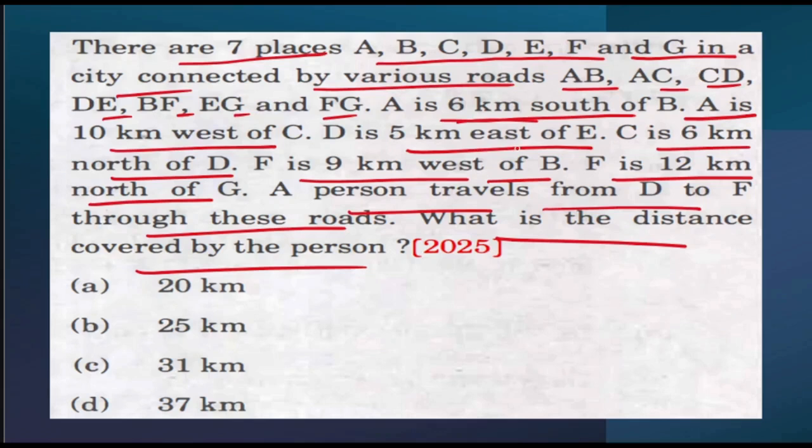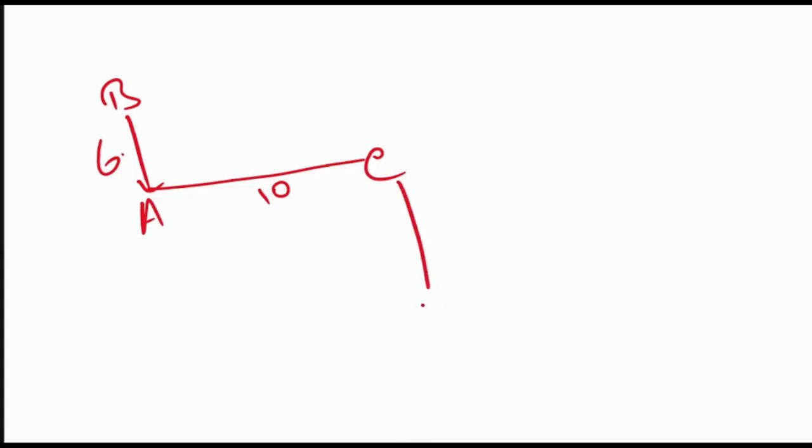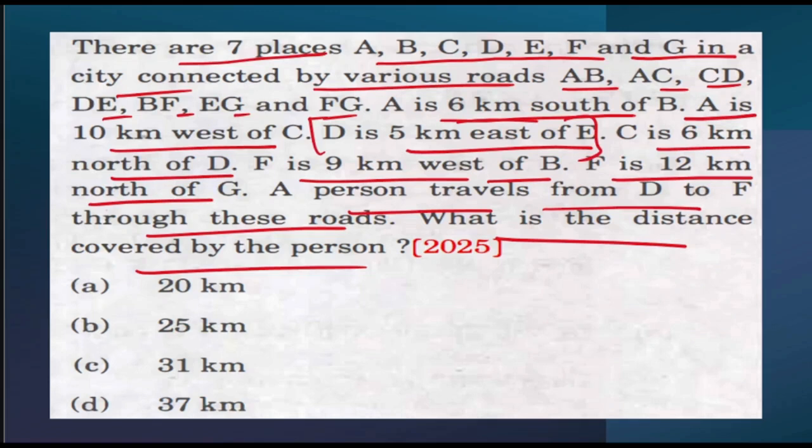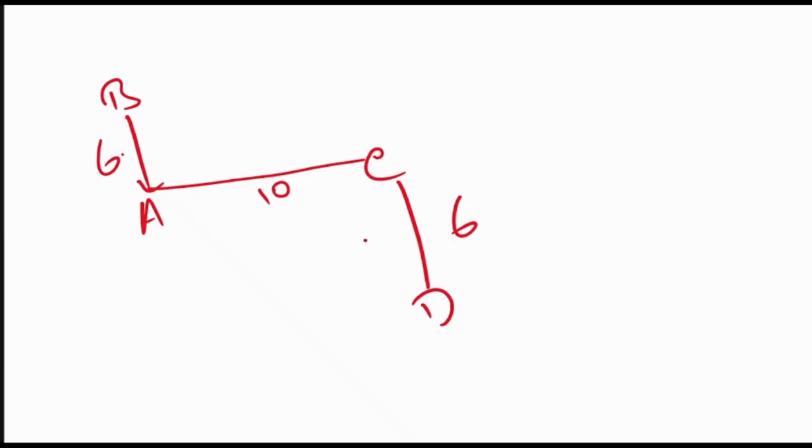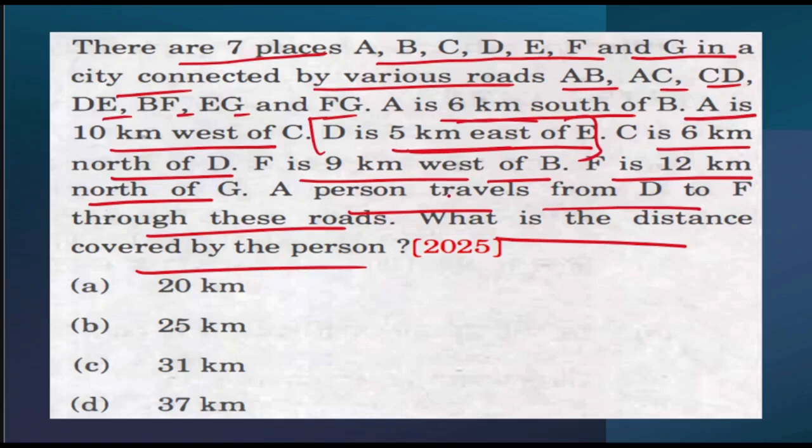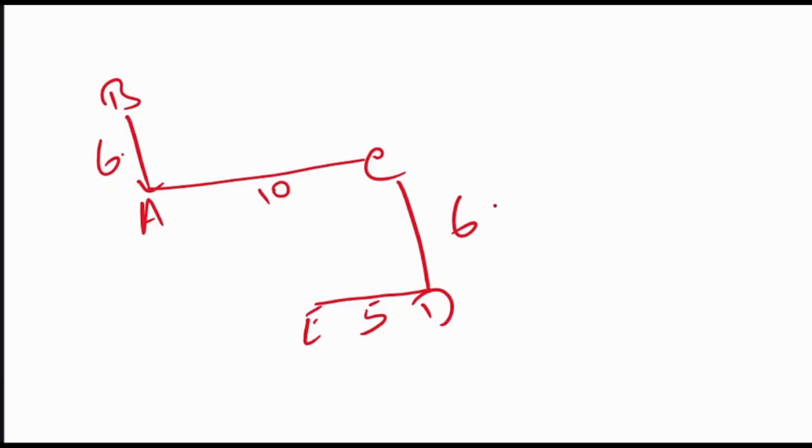Next is D is 5 kilometers east of E. We can ignore this point as of now. What they are saying is that C is 6 kilometers north of D. Now we will come back to this. D is 5 kilometers east of E. This is 5. Next, F is 9 kilometers west of B. So this is F. This is 9.